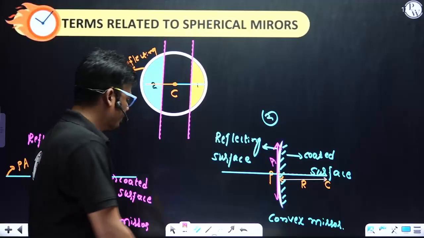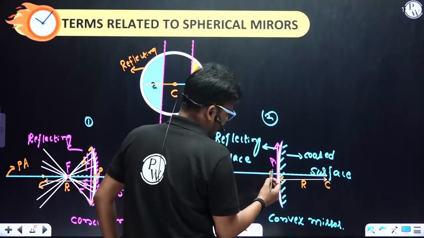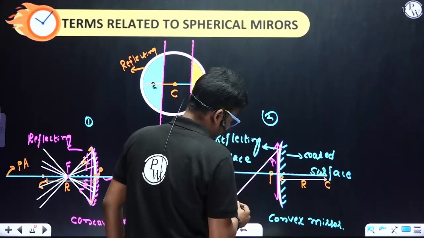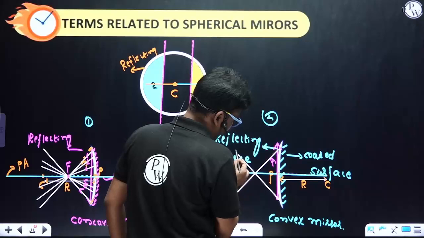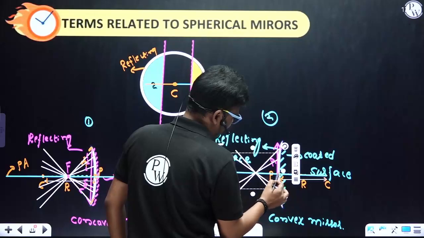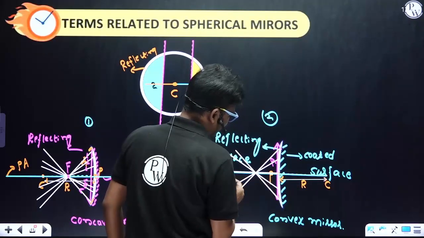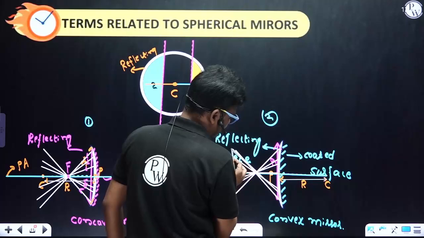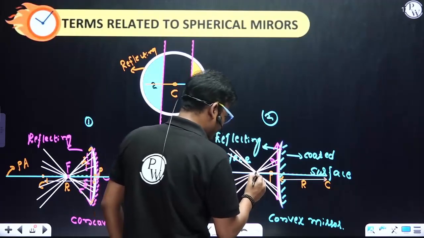Here we consider one reflected ray, a second, a third, a fourth, a fifth; any number you can consider. All these are reflected rays.